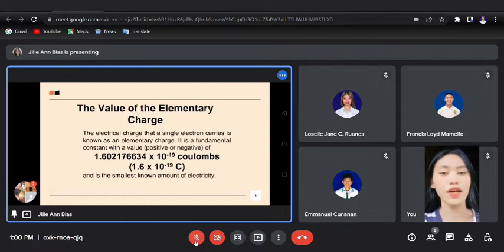This elementary charge is a fundamental physical constant equal to 1.602 times 10 raised to the power negative 19 coulombs.